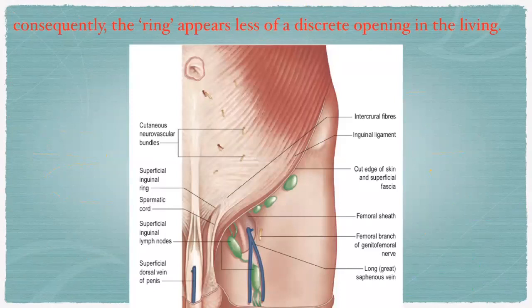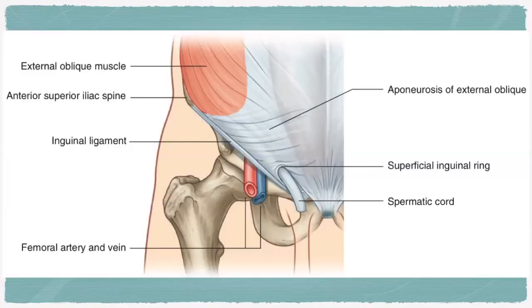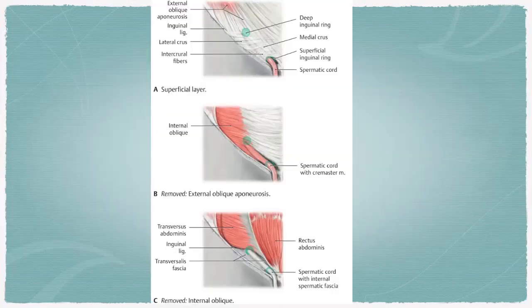See, this is the spermatic cord, these are the intercrural fibers, and here is the superficial inguinal ring. This is the lateral crus, this is the medial crus, with the intercrural fibers. This is the deep inguinal ring, right? And this is the superficial inguinal ring. The spermatic cord is coming out of here.